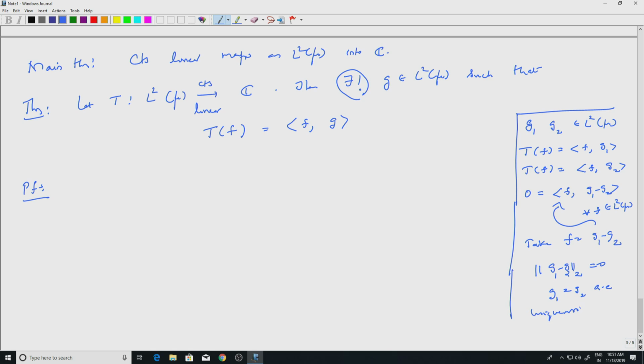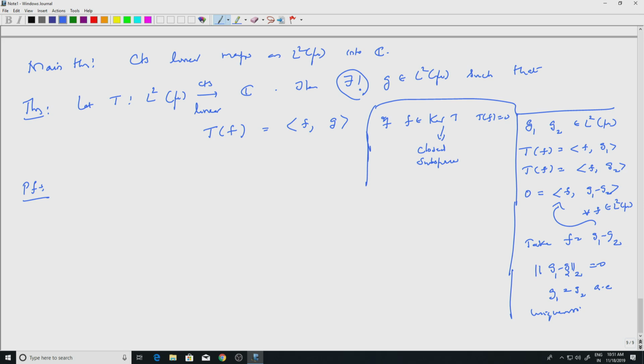We need to show the existence, that actually there is a g which works. Well, how will I get the g? If the theorem is true, this I will rub off after writing down. If f is in the kernel of T, that means T of f is 0. The kernel of a linear map is a subspace. So this is a closed subspace. Why is it closed? Because T is continuous, so its 0 set has to be a closed set, and it's linear, so it's a closed subspace. I'll elaborate on it soon.